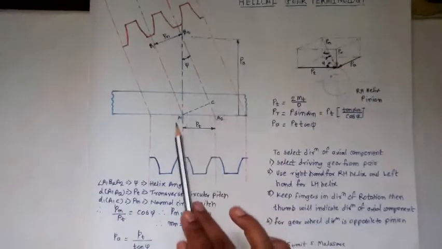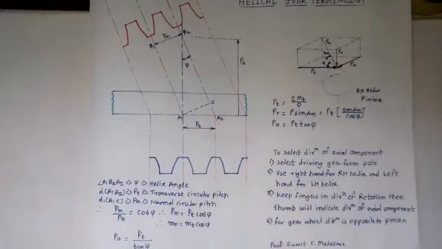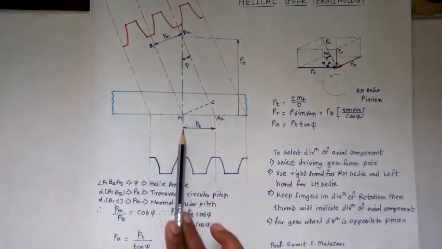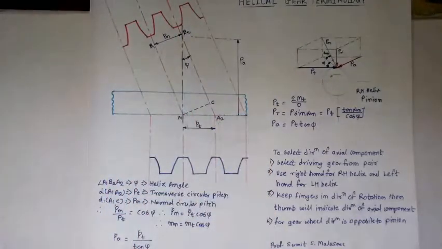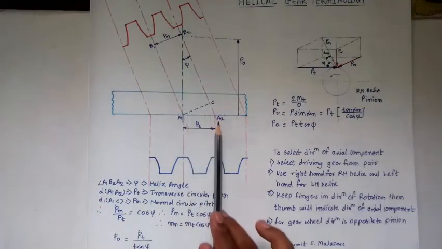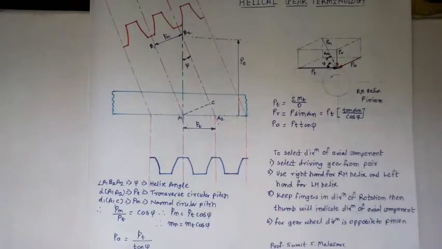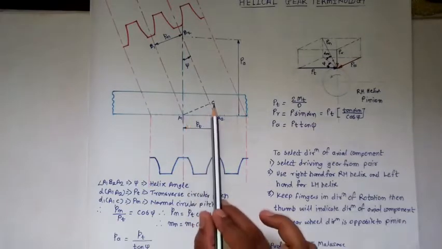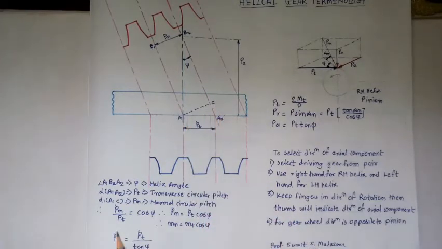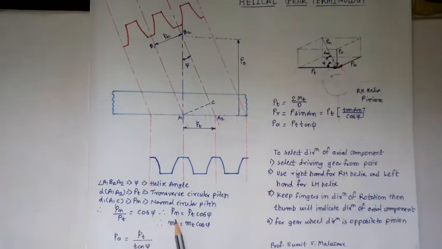Similarly angle CA1A2 is the helix angle, and angle B1A1B2 is nothing but the helix angle as per the trigonometry. Now distance A1A2 is the transverse pitch, B1B2 is the normal pitch. So how to find out the relation? Consider the triangle A1CA2. We can write PN, the normal pitch, upon PT, the transverse pitch, is equal to cos psi.